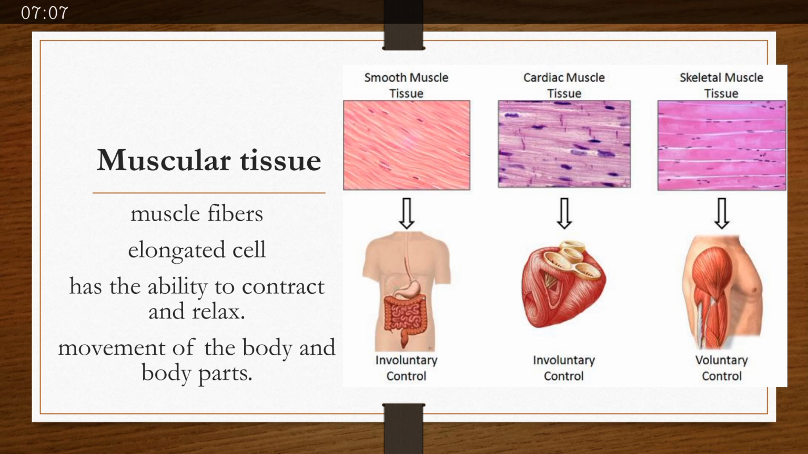Then there is the muscular tissue, or muscles are the form of this type of tissue. They are elongated cells, and these cells have the ability to contract and relax. So all of the body parts which can move inside or outside of the body consist of muscular tissue.